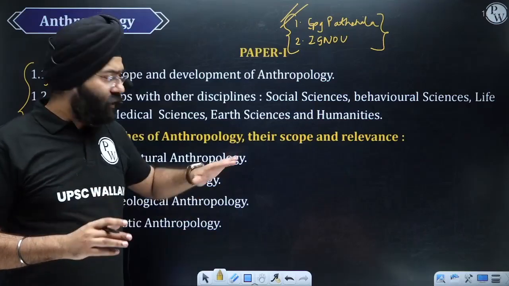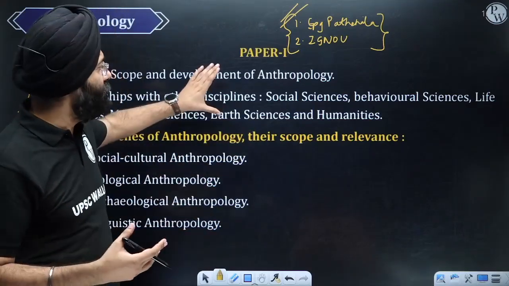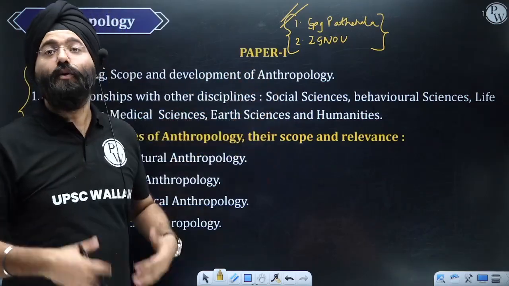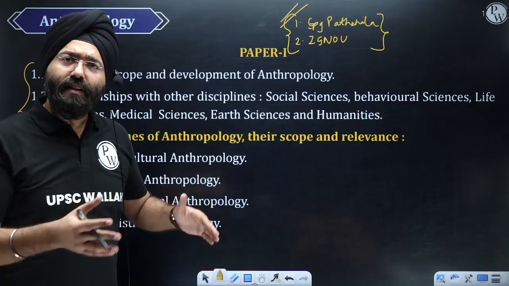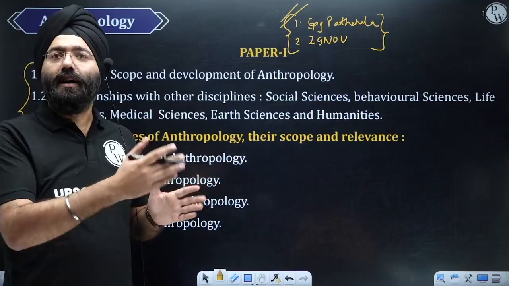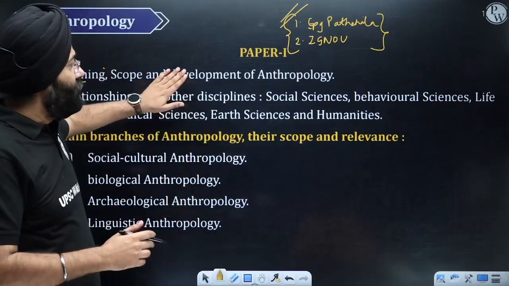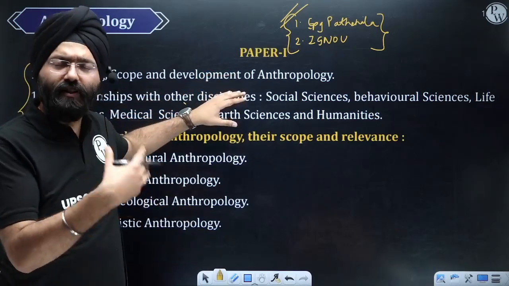Reason being, when you have already covered all the dimensions and all the branches of anthropology, then it becomes very easy for you to understand what is the definition of anthropology and how it is related. For example, if you've studied archaeological, linguistic, everything, then it is easy to compare that particular branch with anthropology also and various dimensions.